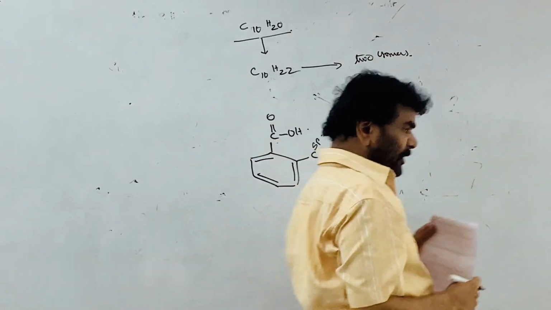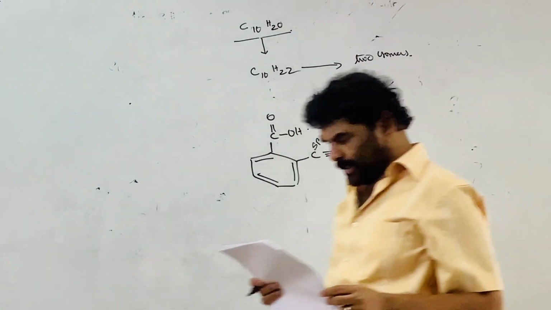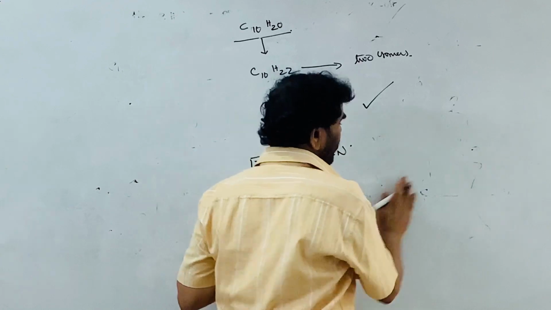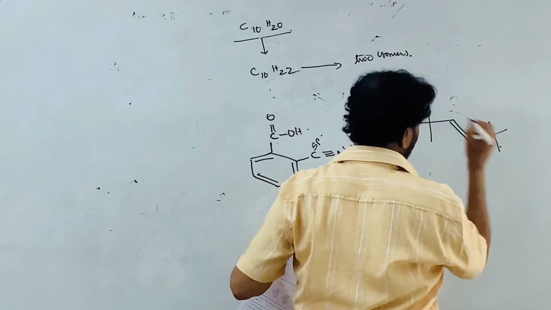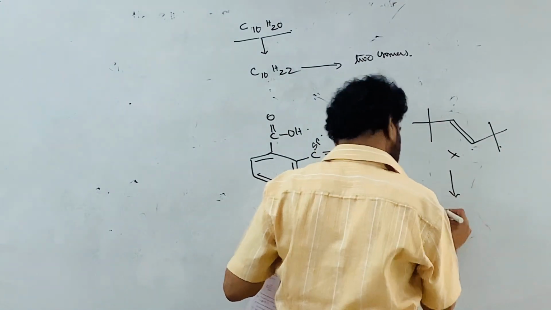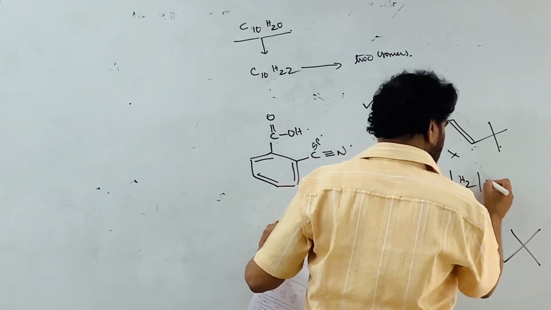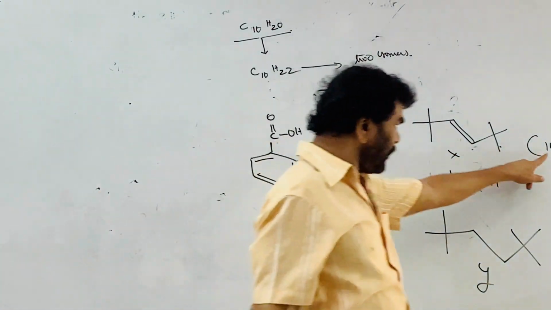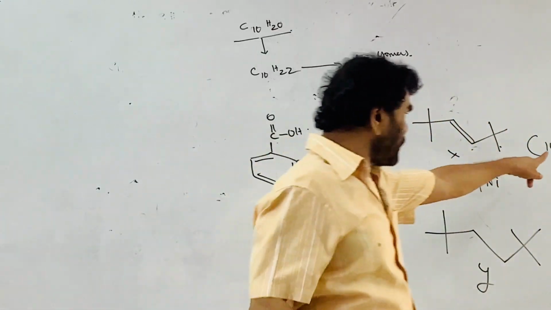Then there must be 2 types of hydrogens. Position isomers are possible. So that is the correct X and Y. So this is the X. The last test we did it. This X, hydrogenation, this gives Y, hydrogen, nickel. This molecular formula is 140. If one molecular formula is given, we can find out the approximate number of carbon atoms. 12 5s are 60. So 140, that is 10 carbon atoms are possible.